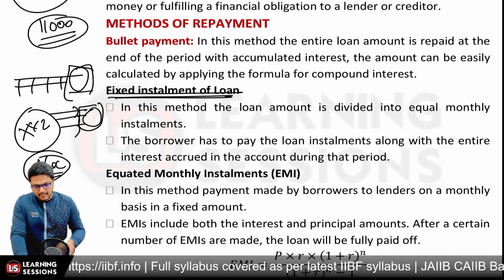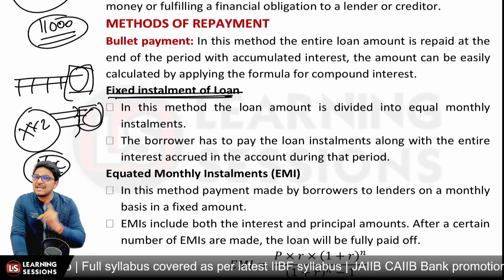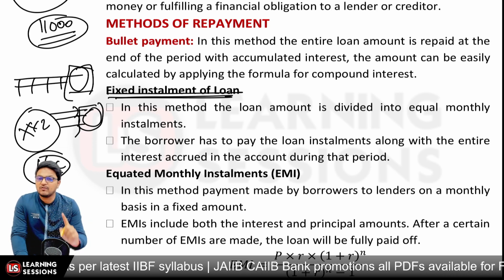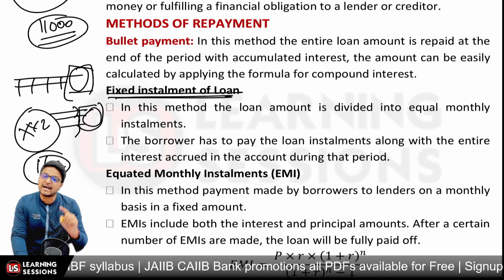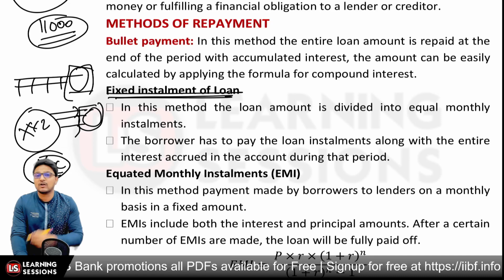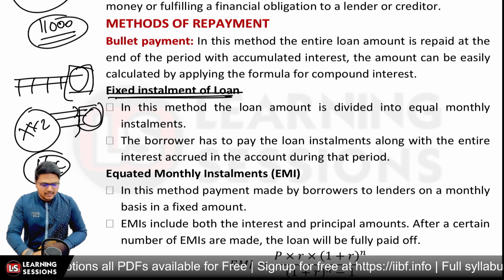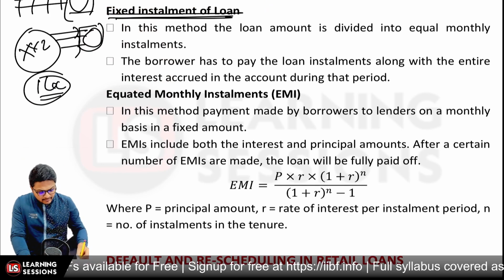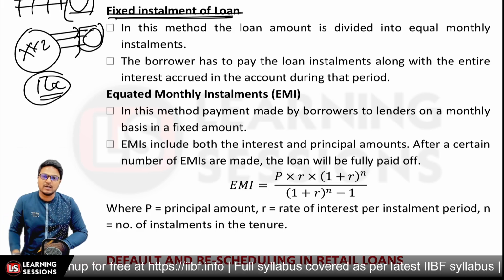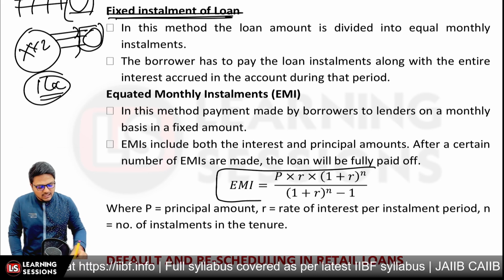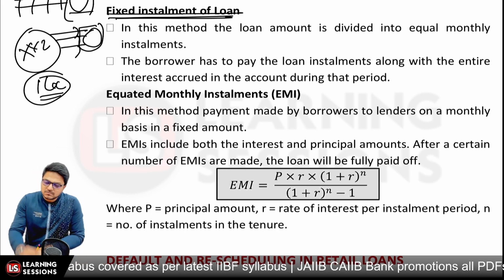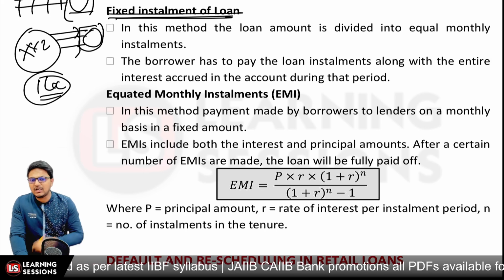Now the other one is the EMI. In case of EMI, equated monthly installment, a fixed amount will be paid, which will cover some proportion of the principal and some proportion of the interest, and that is to be paid for a fixed period of time. That's the EMI. And how can we calculate EMI? There is a simple formula: P into R into (1 plus R) raised to power n divided by (1 plus R) raised to power n minus 1, and hence we can easily calculate the EMI. We will also be solving questions based on the same in Module E of RBWM. So do not worry about it right now. Just memorize the formula.